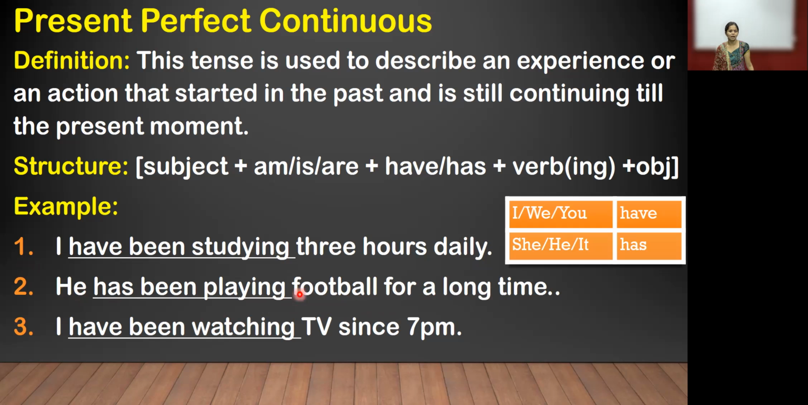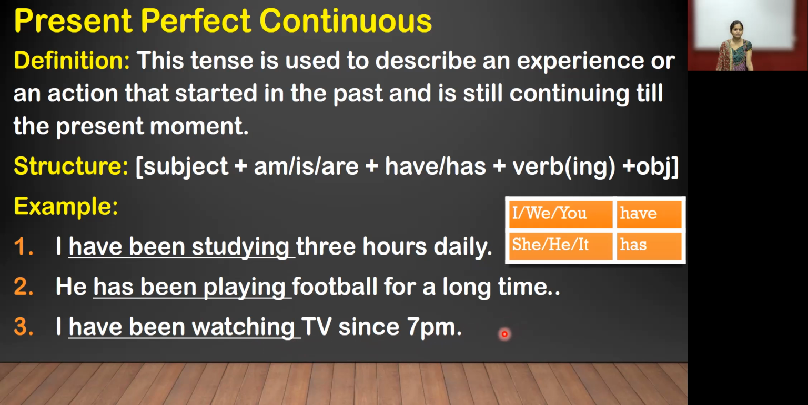Now, third sentence, I have been watching TV since 7 p.m. I have. Now see, it comes in the first column. So we use I have been. Been is the same in all 3 examples. We can see the been will be the same. Only the word before it will be different, because in the present perfect continuous, been is important. And before that, we use the word according to the column. And ing is the same as in the other forms. So the sentence is, I have been watching TV since 7 p.m.